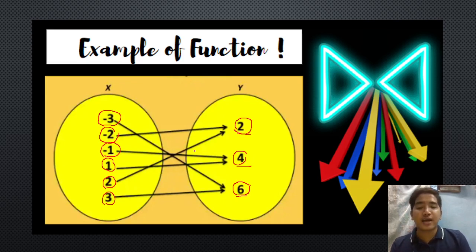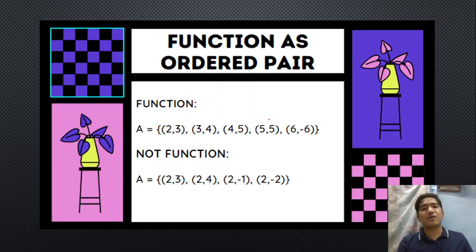Okay, very good. If your answer is many to 1, that is correct. Okay? So as you can see, si negative 3 at saka si positive 3 dito papunta siya kay 6. Si negative 2 at saka si positive 2 papunta siya kay 2. Si negative 1 at saka si positive 1 papunta siya kay 4. So that is kind of many to 1. Okay? Many sila dito kay domain papunta sa y. Okay? So that is also an example of function, which is yung many to 1 natin, that is also a function.